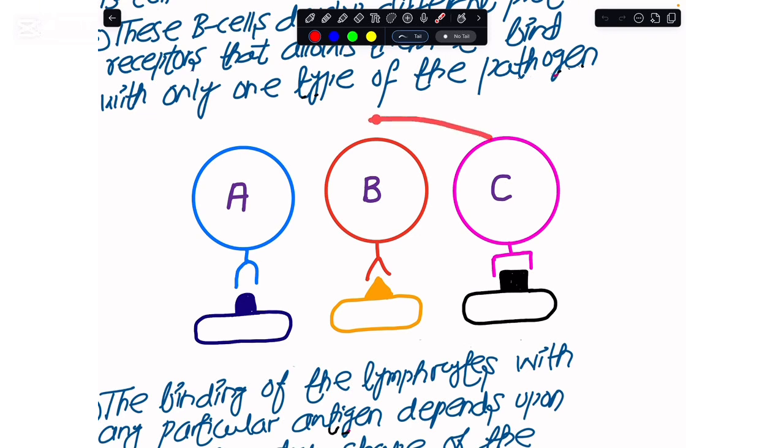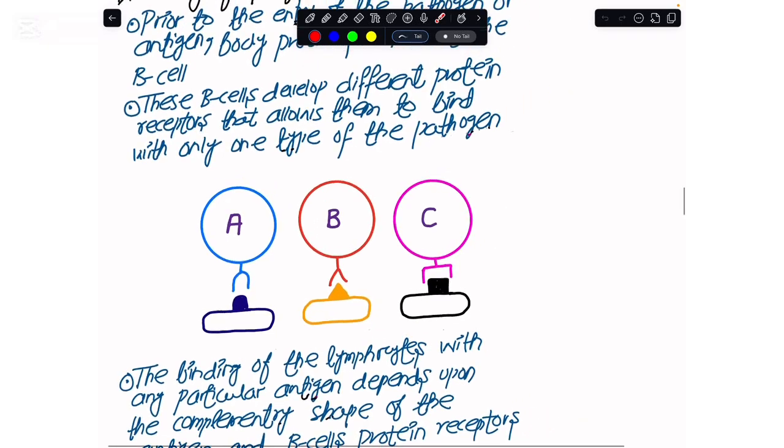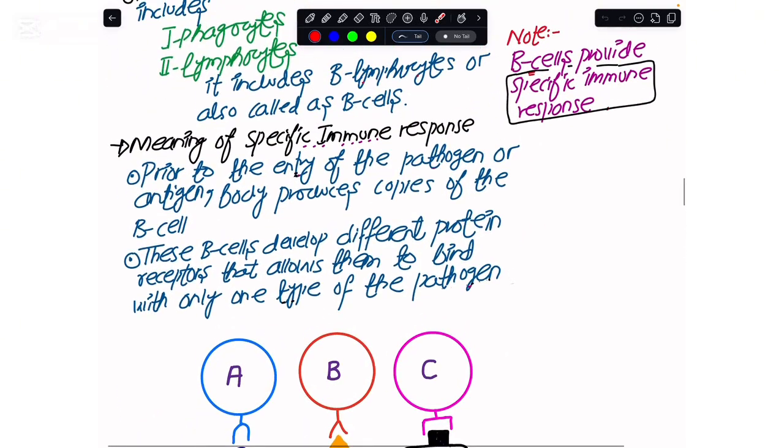So C at any cost would never bind with this, and A at any cost would not bind with this. Only the lymphocyte whose protein receptor shape is complementary to the antigen on the surface would bind with it. And this is what we mean by saying that the B lymphocytes provide the specific immune response.